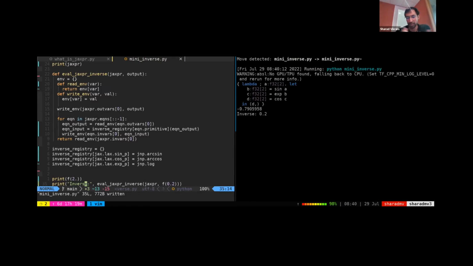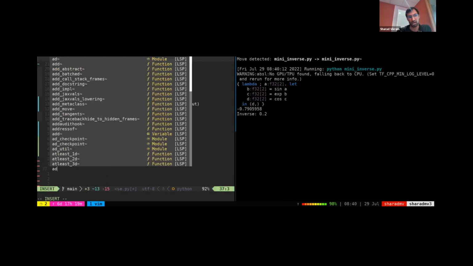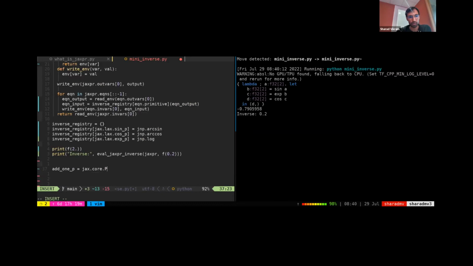And a second point I want to make about Jaxprs and Jax as a flexible, simple, extensible system is that we've worked with existing Jax primitives like sine, cosine, and exp, but you can actually add your own primitives into the system without too much effort. So I'll do that right now. So let's say I want to add in a new primitive called add1. Do that by just constructing this primitive. And the two main things we need for this primitive are essentially its implementation, how you evaluate forward, and what you call an abstract eval rule. And that's essentially how you evaluate it on an abstracted value like these shapes here in the Jaxpr.